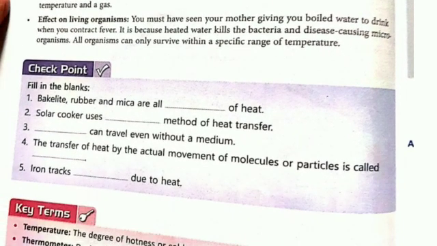Now come to the checkpoint. Bakelite, rubber, mica are all insulators of heat. Solar cooker uses the radiation method of heat transfer. Radiation, or you can say heat waves, can travel even without a medium. The transfer of heat by the actual movement of molecules or particles is called convection. Iron tracks expand due to heat.